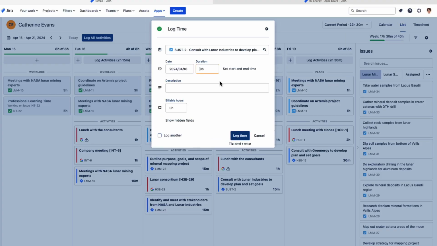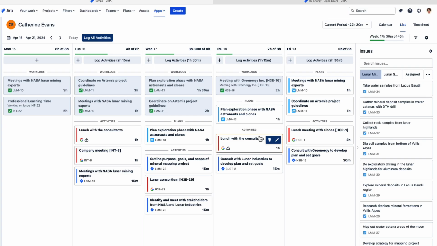And the important fact is this. By default, all hours that you log, say here for example in the duration field, are also set as the same billable hours under the hood. And you won't notice that unless you're using the billable hours field. So this means that the number of hours that you enter here will always match the number of hours here unless you change those billable hours, say 6 hours for example. And this is where the billable hours field comes in. So I'm going to show you how to set this up.